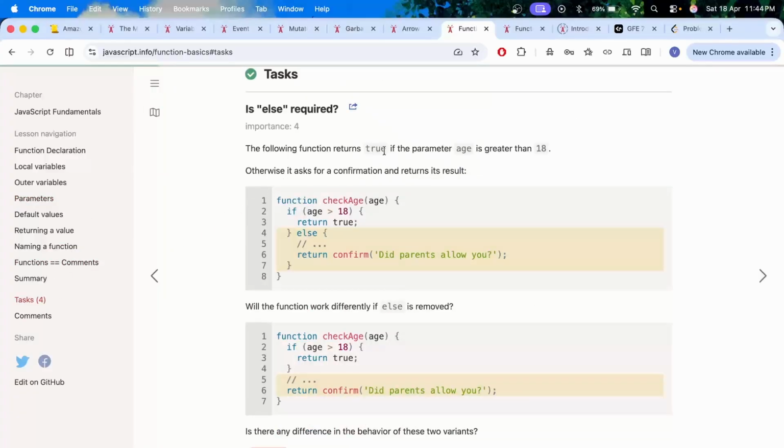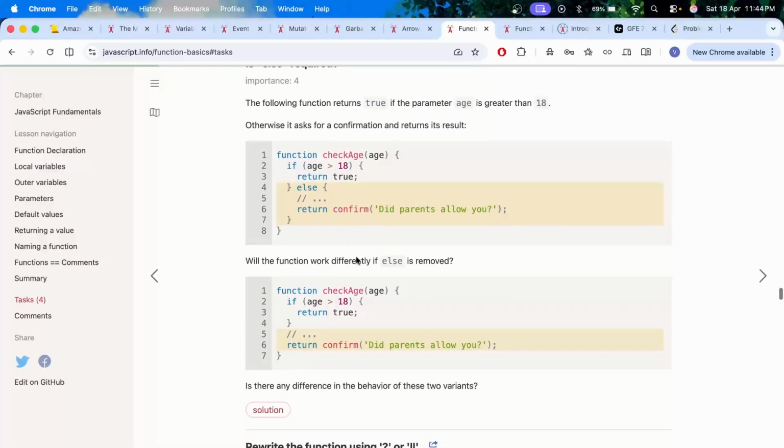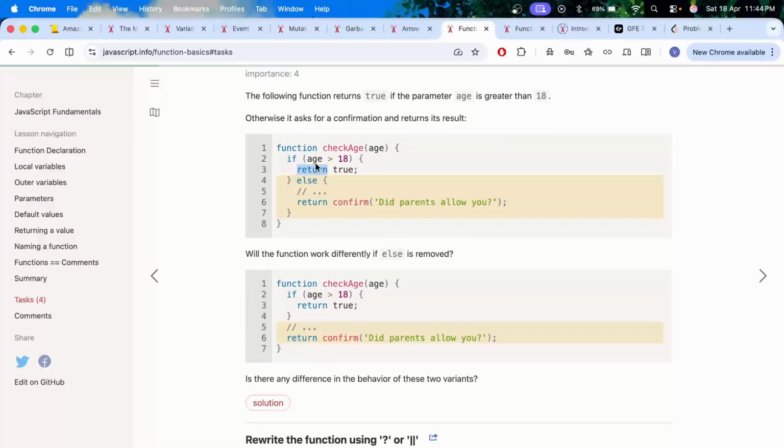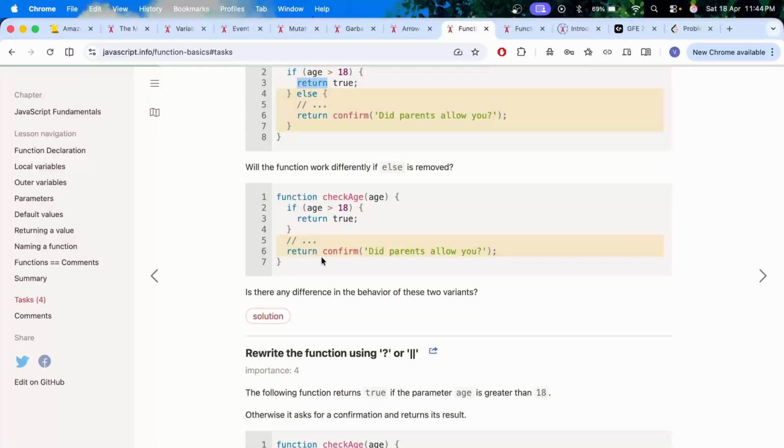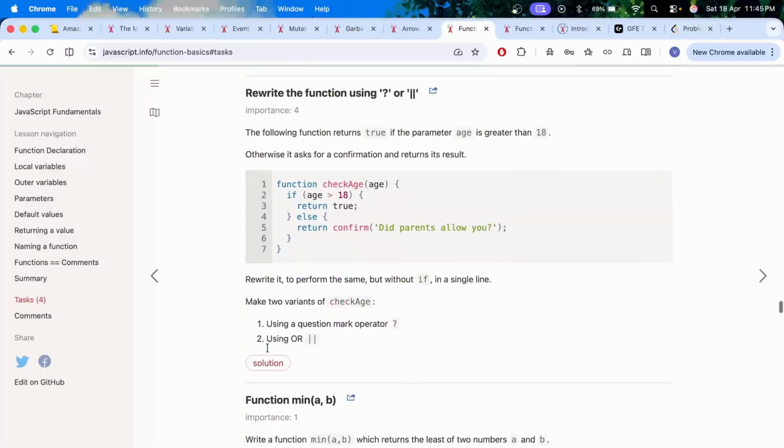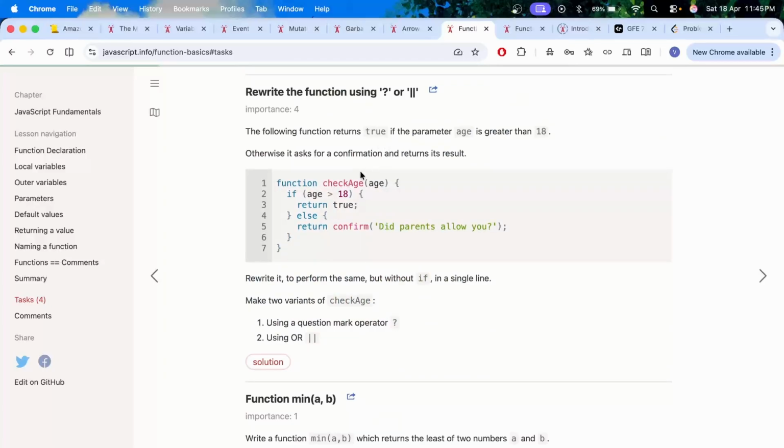The following function returns true if the parameter age is greater than 18. Otherwise, it asks for a confirmation and returns its result. Will the function work differently if else is removed? No, it won't, because once it gets a return value, it would just return. I mean, there's no difference. Now rewrite it to perform the same but without if, in a single line.